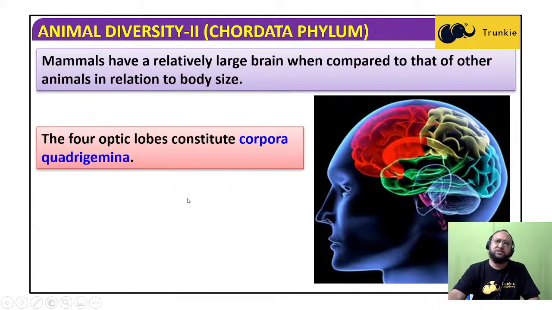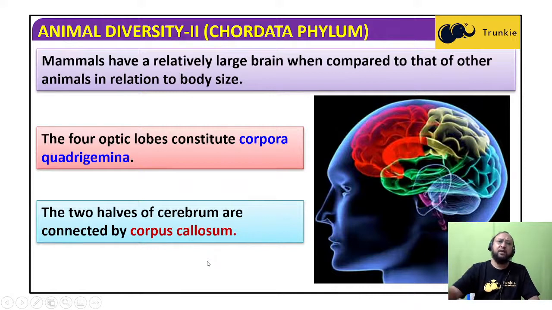4 optic lobes constitute the corpora quadrigemina. There are different regions in the nervous system, and these four optic lobes are there.